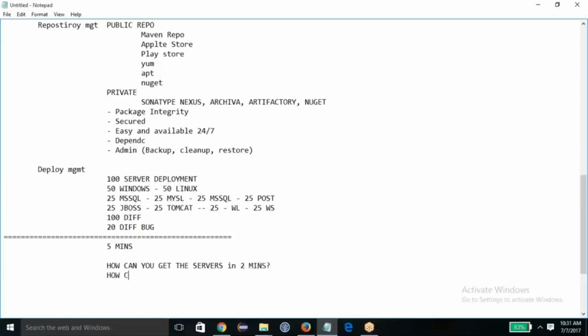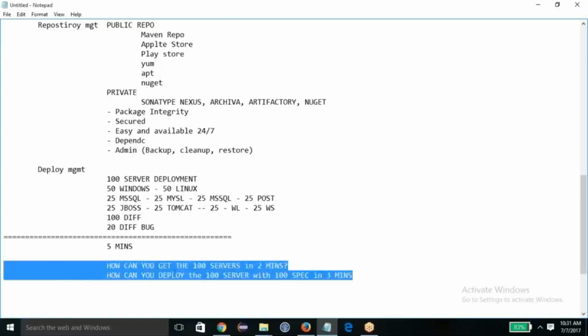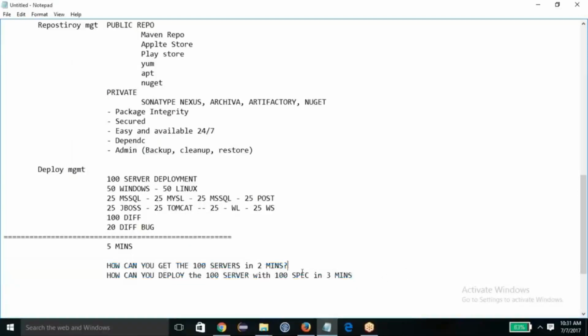And how can you deploy the 100 servers with hundreds of specifications in 3 minutes altogether? Then only can you complete this deployment in 5 minutes. That's the challenge. How can you get the 100 servers in 2 minutes?